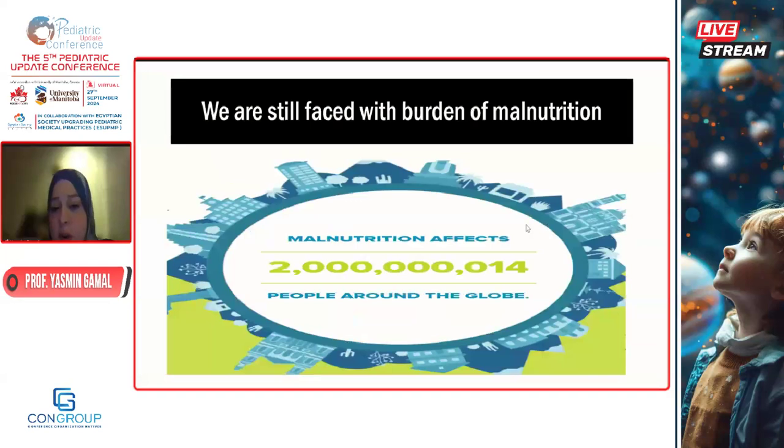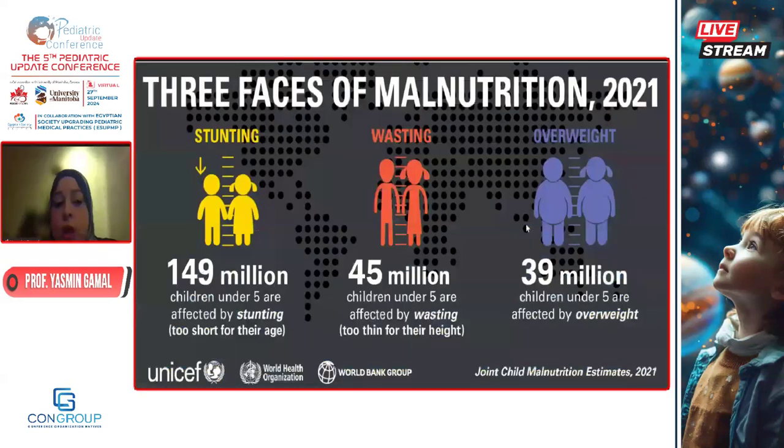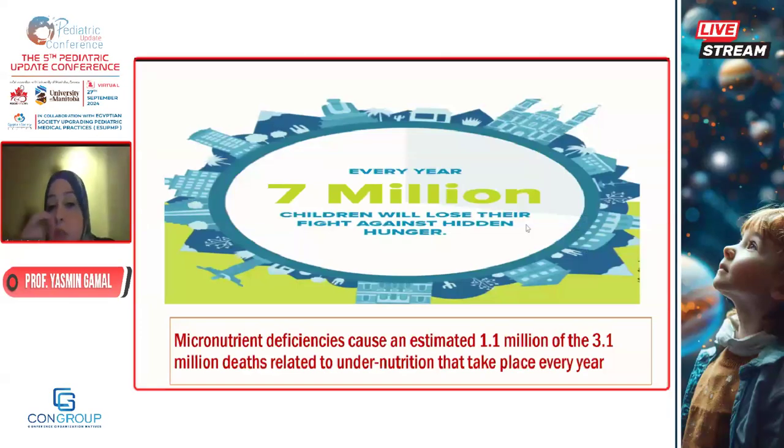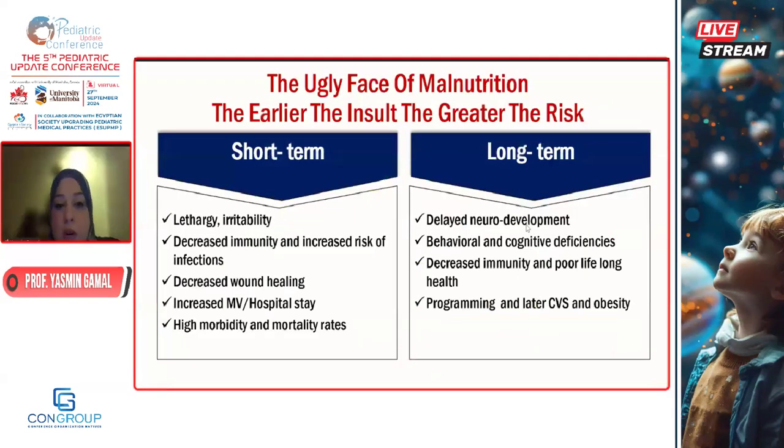And we're still faced with an alarming number of malnutrition cases all over the world. I'm not discussing millions here because we are faced in the region, in Africa, in the Middle East, with a burden of stunting, with a burden of wasting, with a burden of even obesity or micronutrient deficiency. 7 million children will lose their fight against hidden hunger every year. These children are on the verge of increased morbidity and mortality. So they lose their fight with just the lack of vitamins and minerals and the hunger that we did not detect in the follow-up of our children.